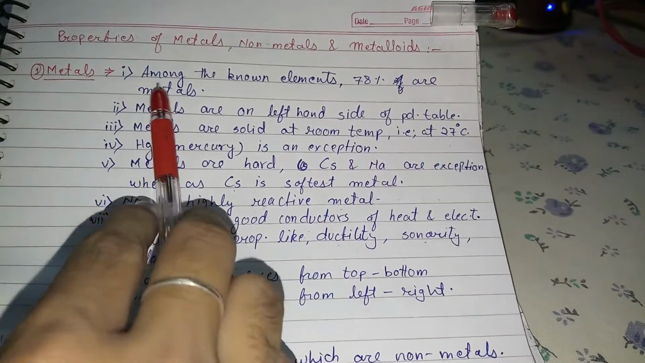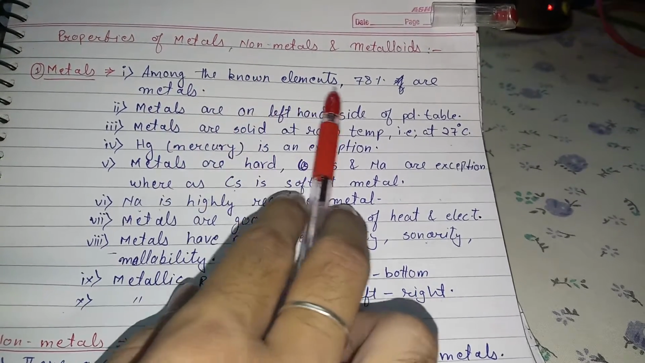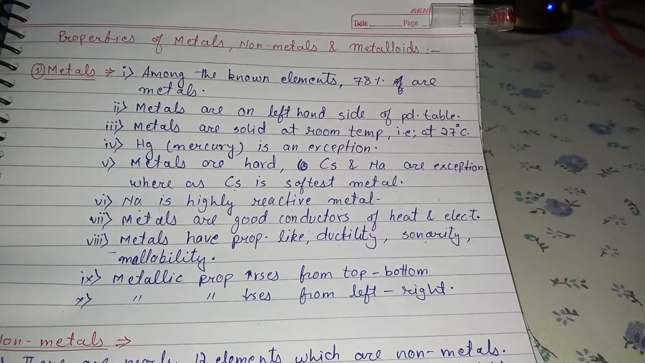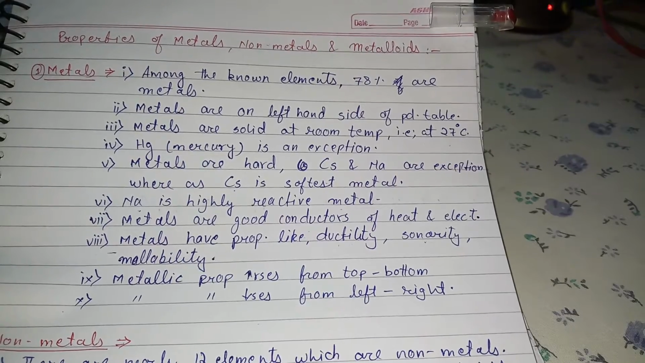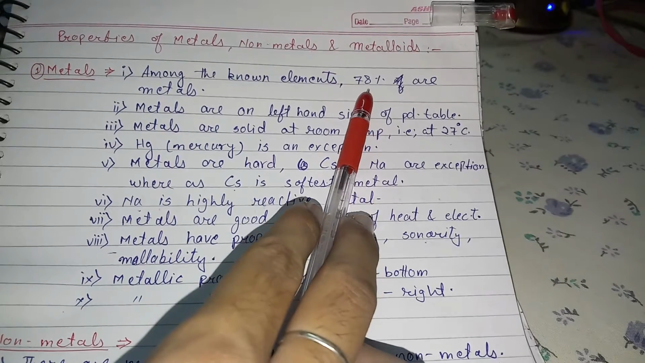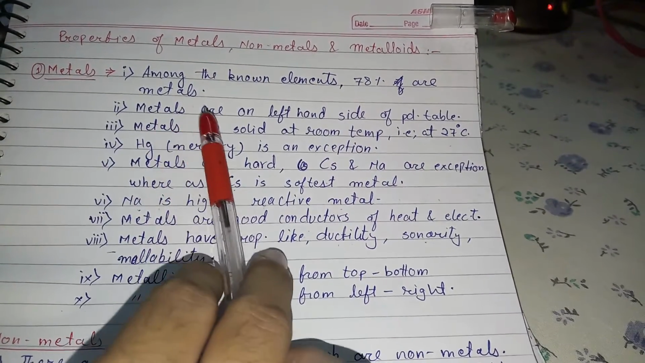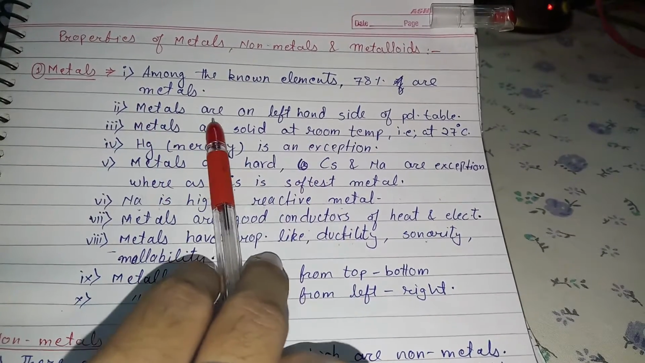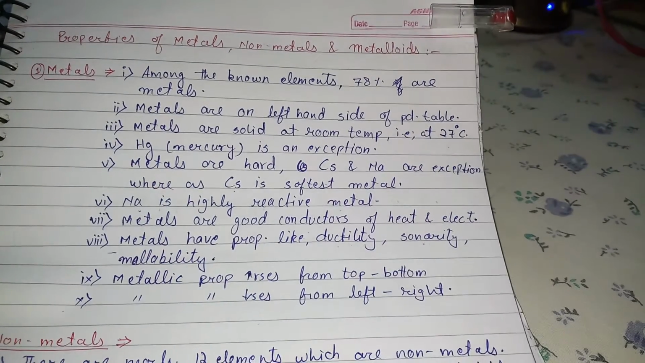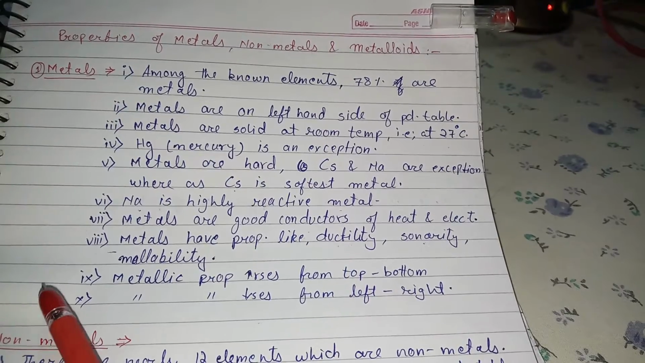Starting from the first point: among the known elements, 78 to 80% are metals. The S block, D block and F block consist of metals, so metals are in abundance in the periodic table. Next point, metals are placed on the left hand side of the periodic table.